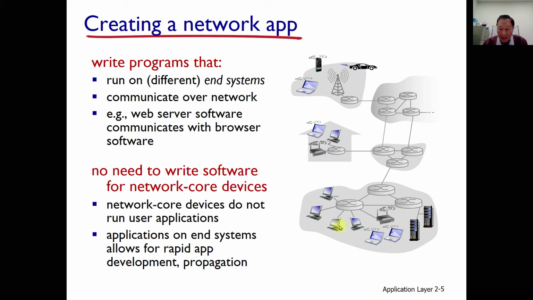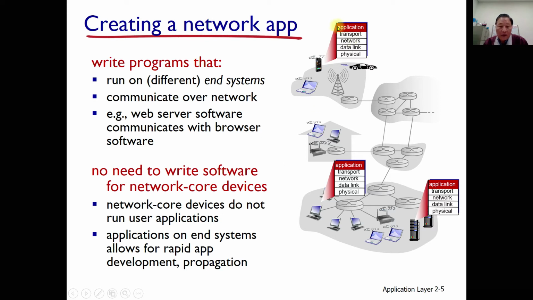Here, those are end systems. The application layer protocols are running in this end system. Also this one is an end system. This is a kind of server, and also your smartphone and your notebook, those are running the application layer protocols we learn.